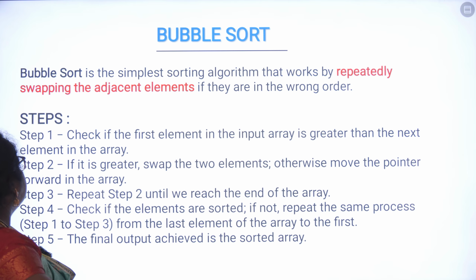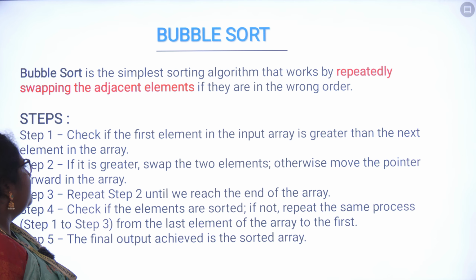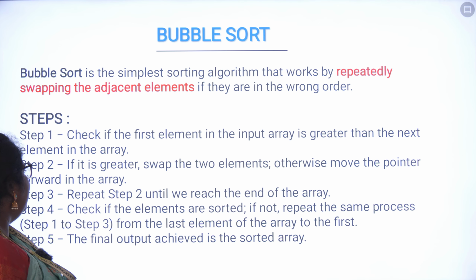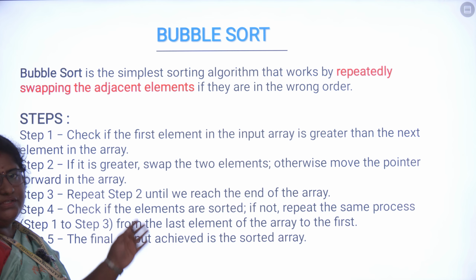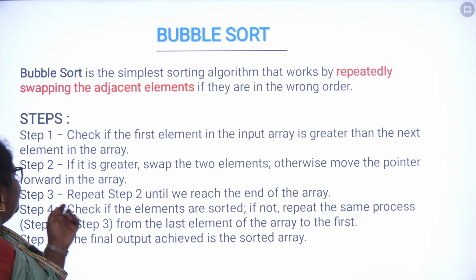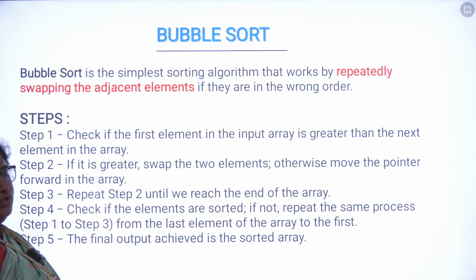We are going to discuss the steps. We have basically 5 steps. Step 1: we check if the first element in the input array is greater than the next element in the array or not. Step 2: if it is greater, then we swap the 2 elements. Otherwise, move the pointer forward in the array. Step 3: repeat step 2 until we reach the end of the array.